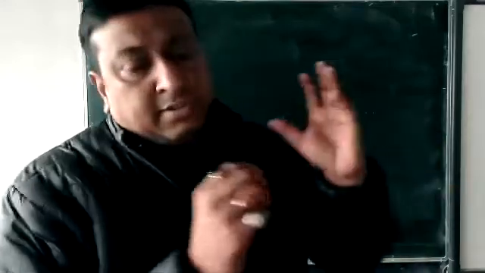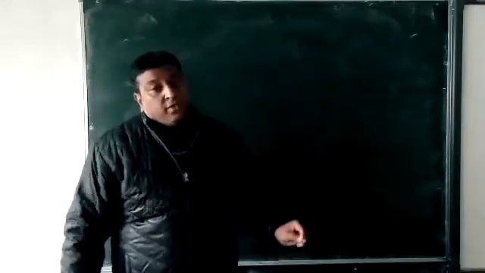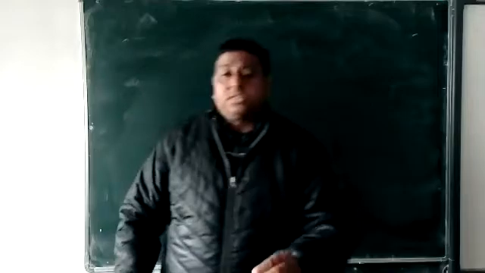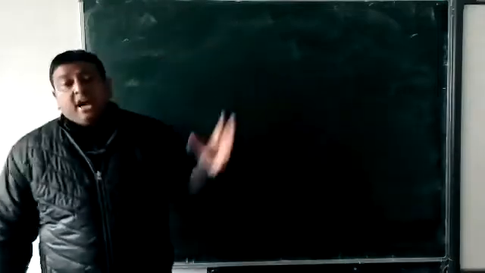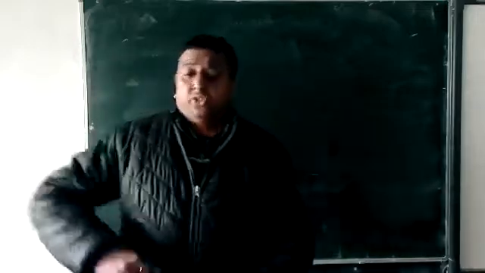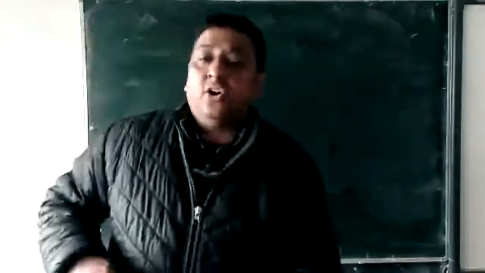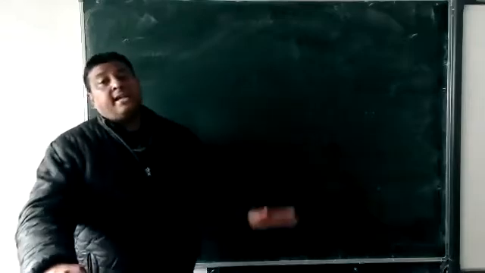When the year ends and we are closing our accounts, the account we are going to maintain and the process we utilize for the closing of the account, that is called final account.